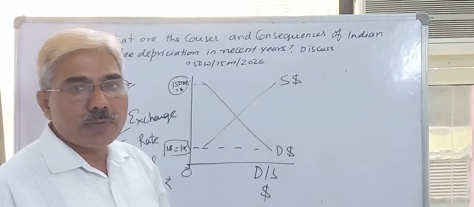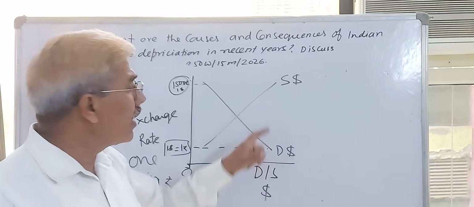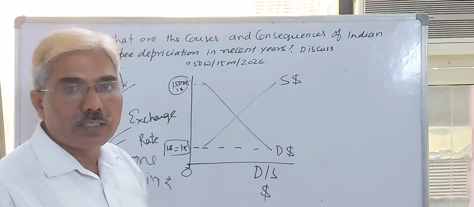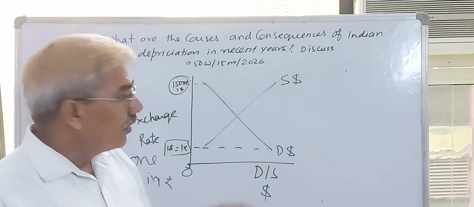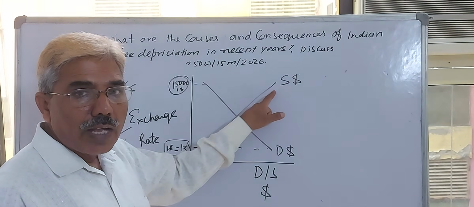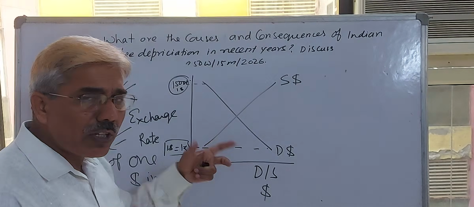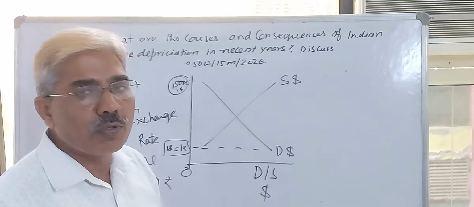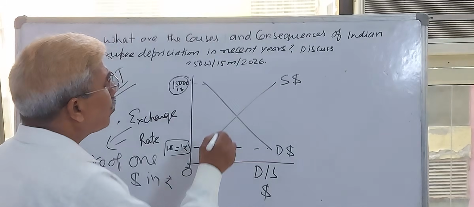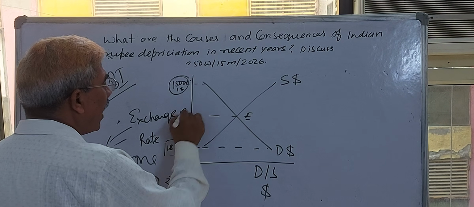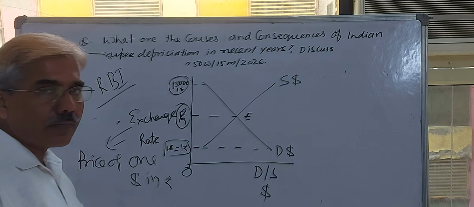If the price of India's exportables in other countries is higher, Indians would like to export more and more commodities to other countries. But if the price of exportables in other countries is very low, we would not like to export more. Where the two intersect, that determines the exchange rate.